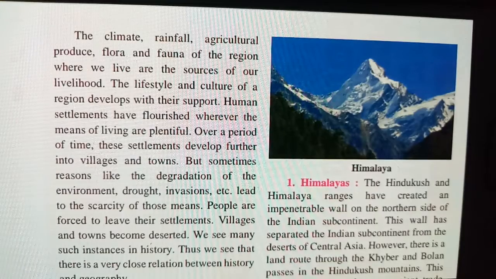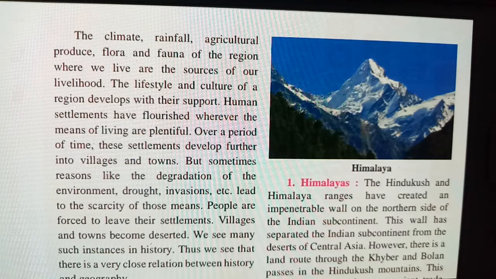The climate, rainfall, agriculture produce, flora and fauna of the region where we live are the sources of our livelihood. So these are the sources of livelihood. Why? Because of flora and fauna. What do you mean by flora and fauna? Flora means plants and fauna means animals.